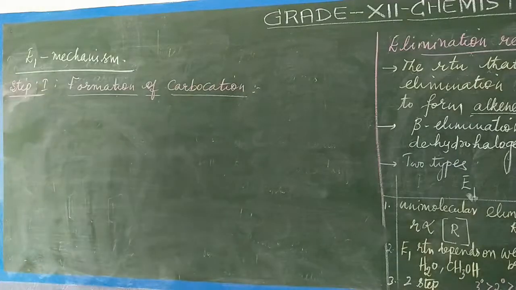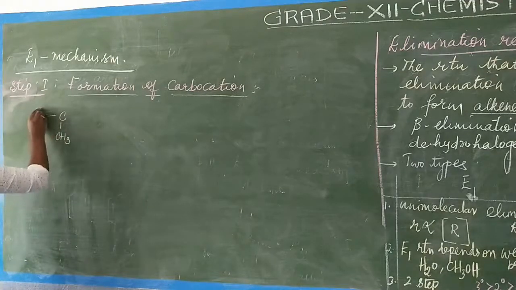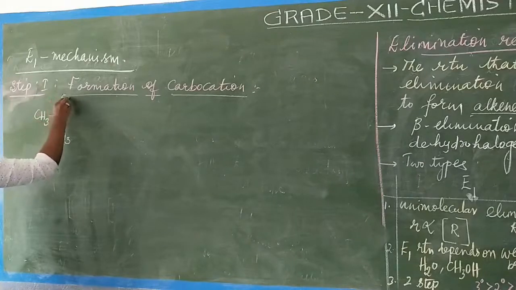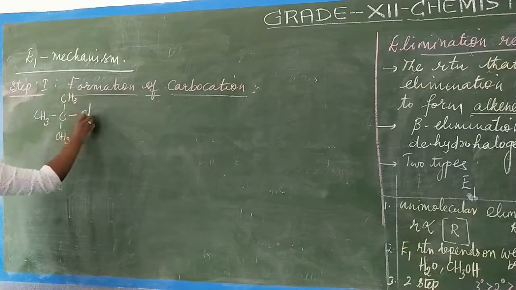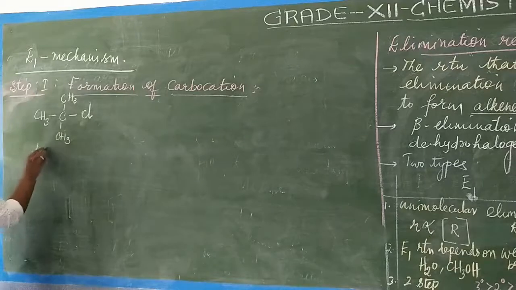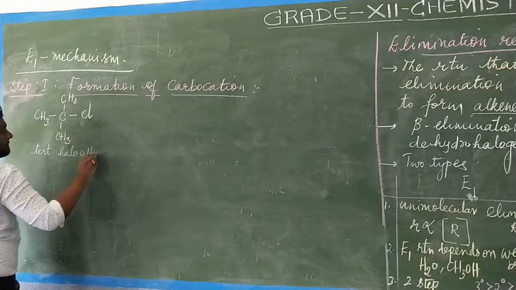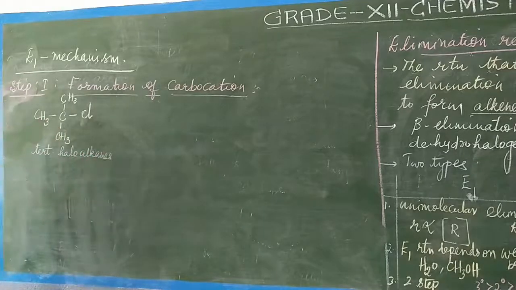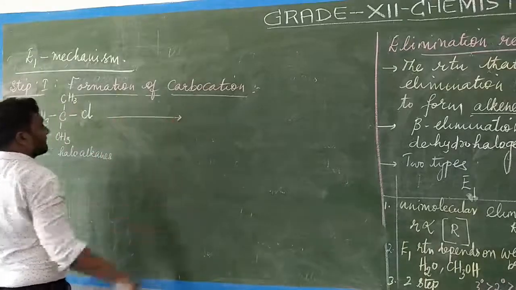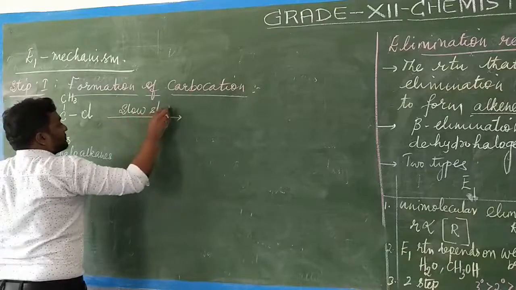What is this formation of carbocation? You see, CH3, C, CH3, CH3 with the halogen. This is a tertiary haloalkane.